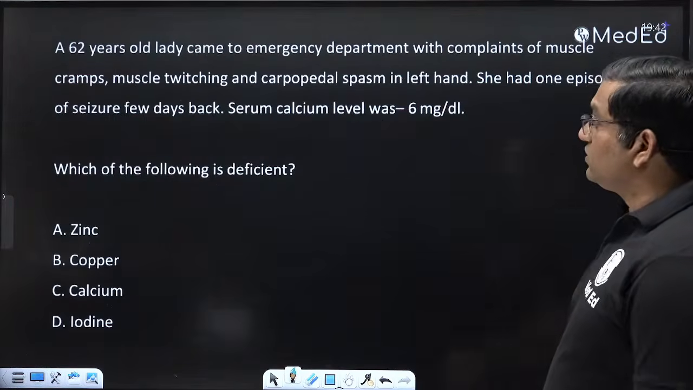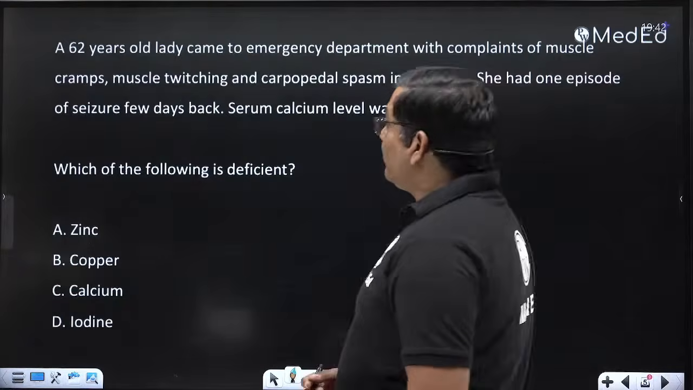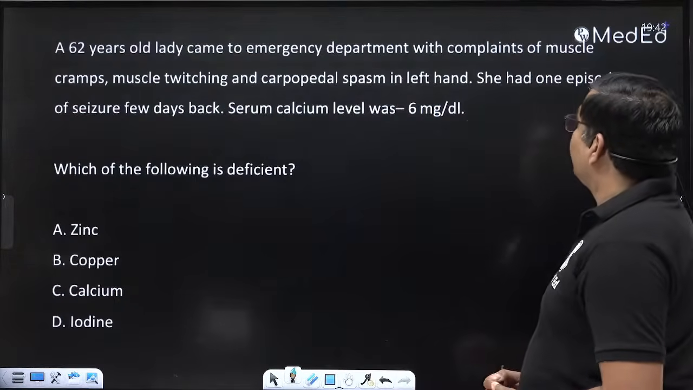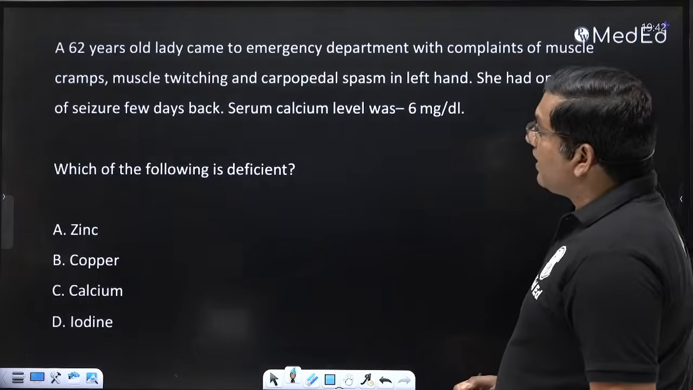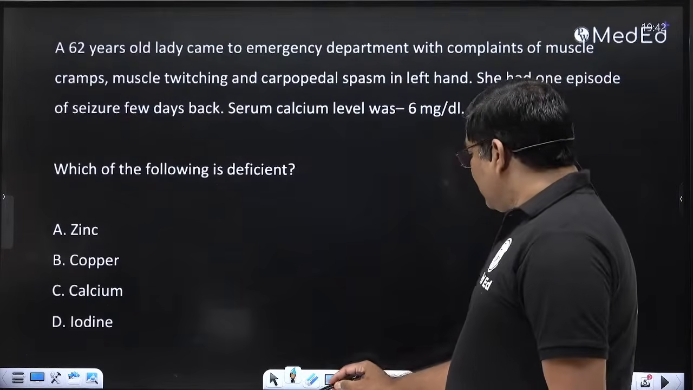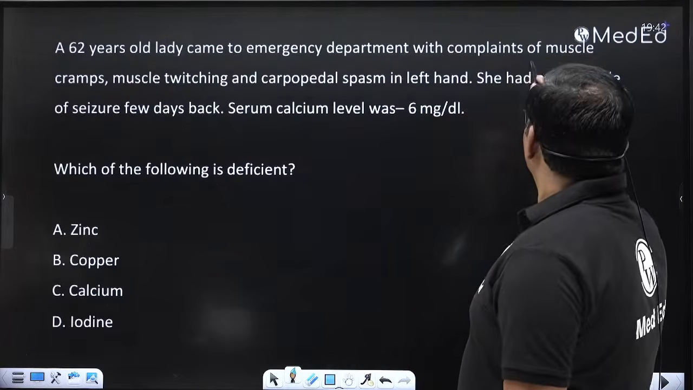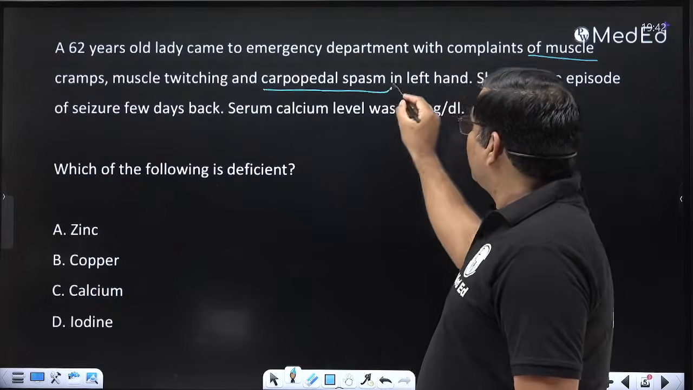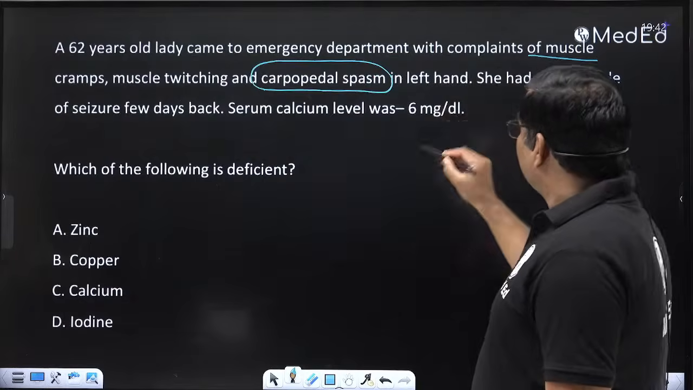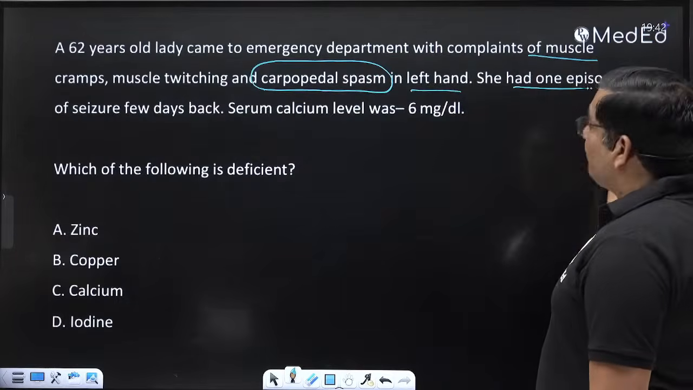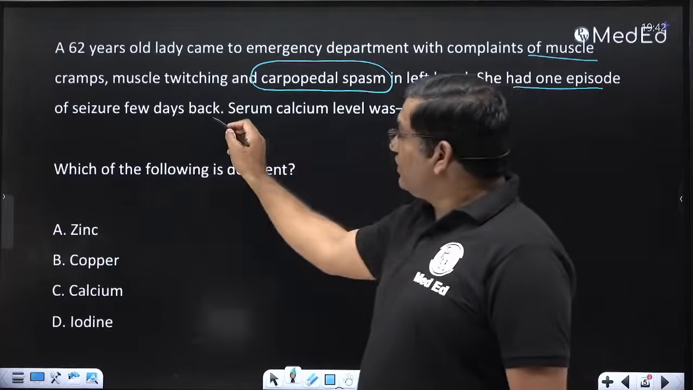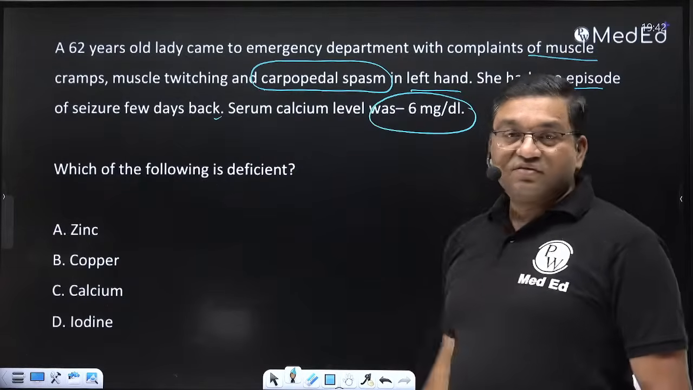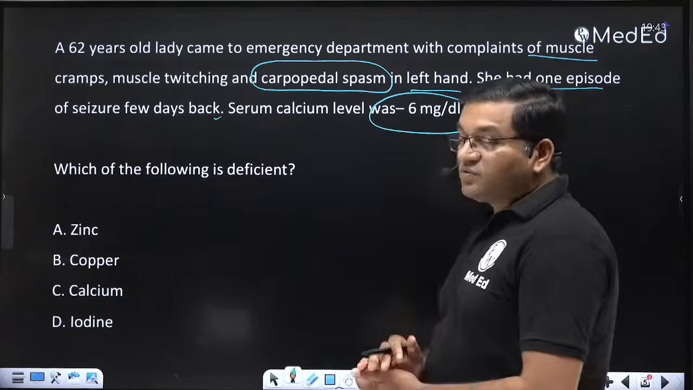Now see this case, a 62-year-old lady came to emergency department with complaint of muscle cramps, muscle twitching, and carpopedal spasm. See, carpopedal spasm in the left hand. She had one episode of seizure few days back. Serum calcium level was 6 milligram per deciliter.